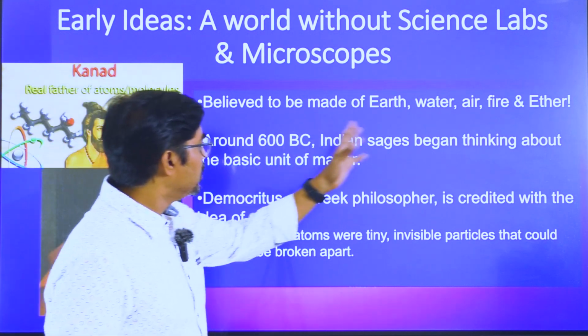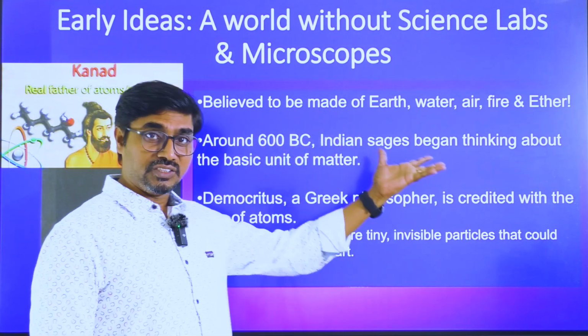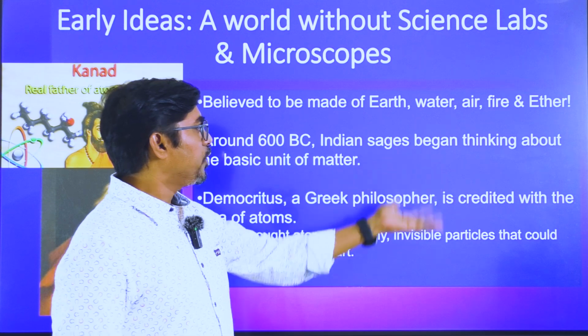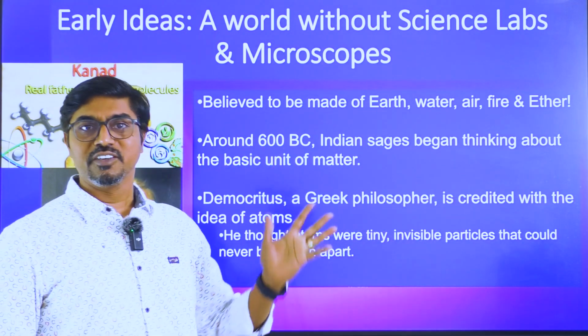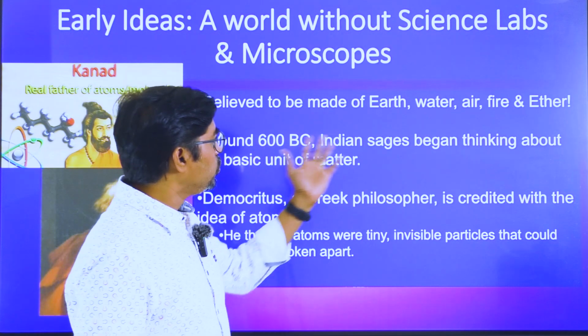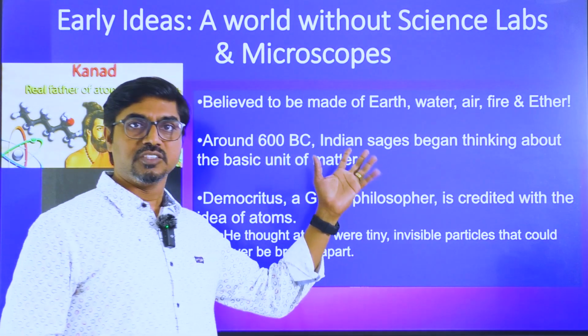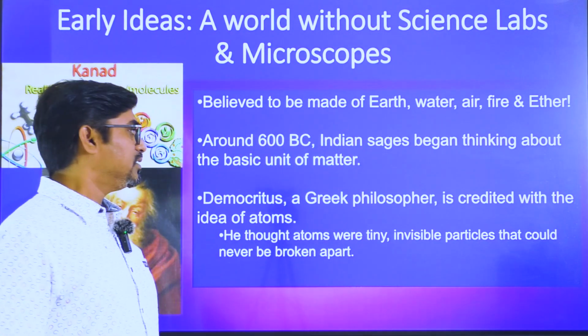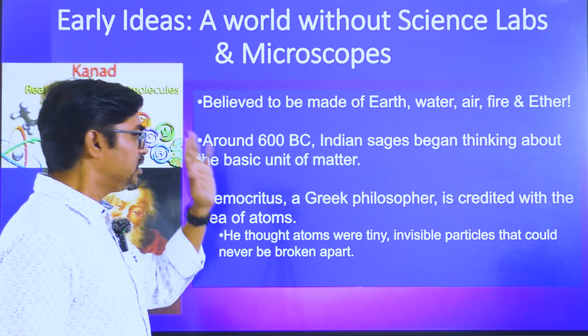So that's where you have this. Earlier we had the five elements: earth, water, air, fire, and ether. Ether is some kind of medium which is pervading throughout space. That's one idea. So they assumed that every matter particle is made up of these five elements. That was the original thought over the centuries.